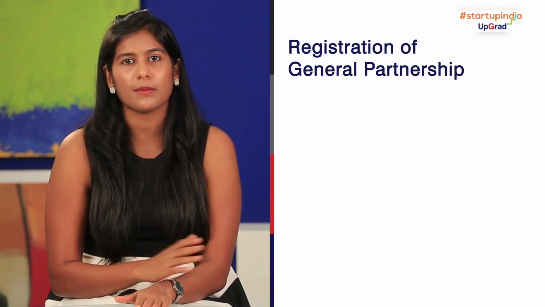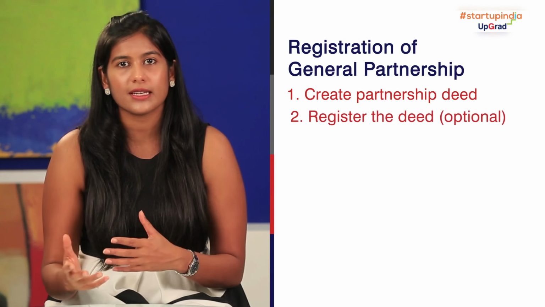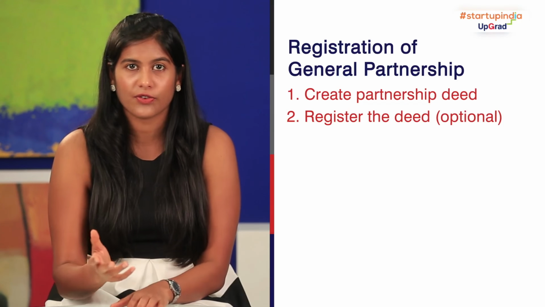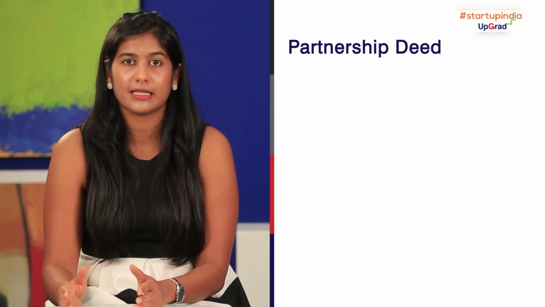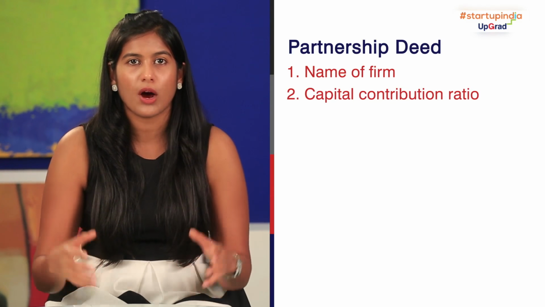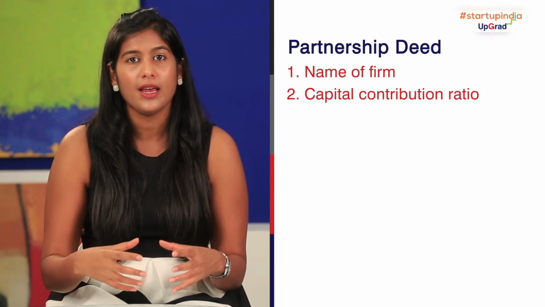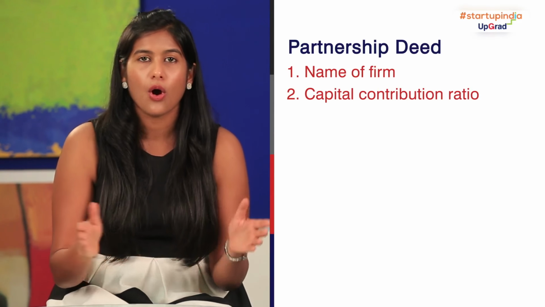Next, we come to a general partnership. As far as the registration of the partnership firm is concerned, a partnership comes into existence by creating and signing a partnership deed. Then whether you want to register the deed with any regulatory authority, which is the Register of Firms, is entirely at the discretion of the partners. So to create a partnership firm, all you need to do is get your partnership deed in place, which sets out the key commercials between the various partners, namely, what is the name of the partnership firm, what is the capital contribution ratio? Are the two partners contributing capital equally? Are they distributing or being entitled to profits equally? That is in proportion to the capital, or are they separate?